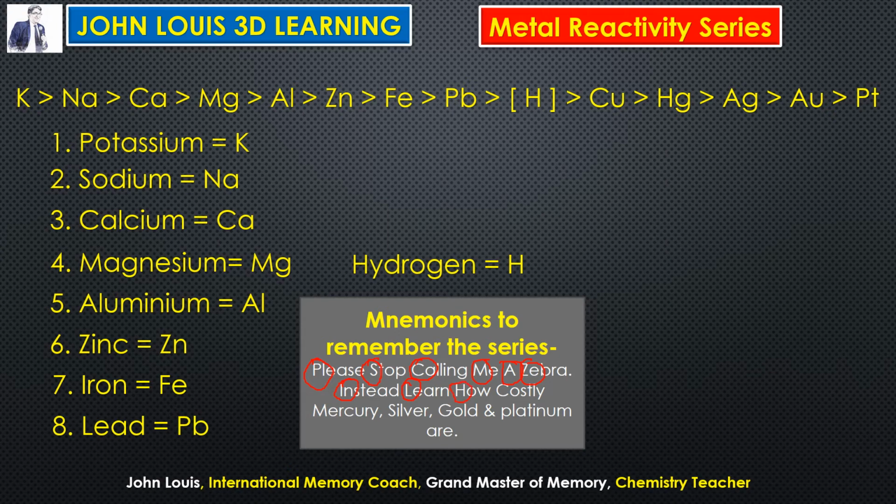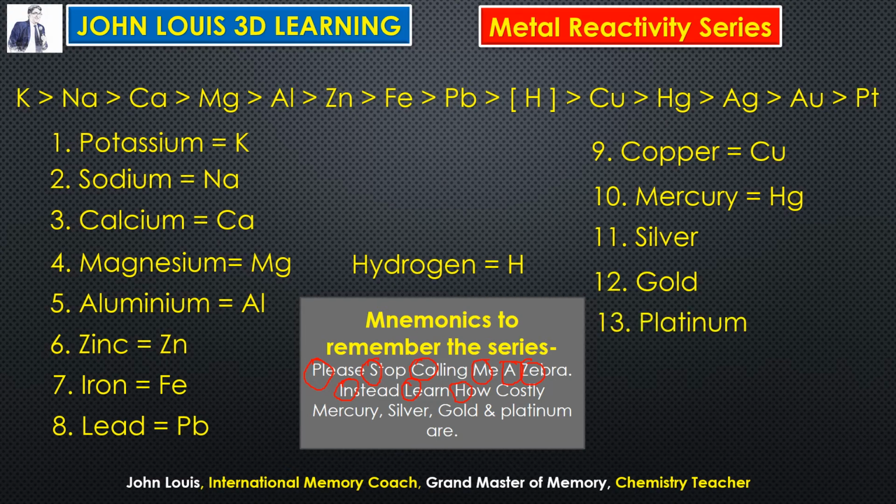So this is the reference point. Above hydrogen are medium reactive metals. At the top of the list, potassium and sodium are highly reactive. Below hydrogen they are all less reactive. So in "how costly," C stands for copper, and then mercury. The names themselves are given: mercury, silver, gold and platinum. They are in order of how costly they are.